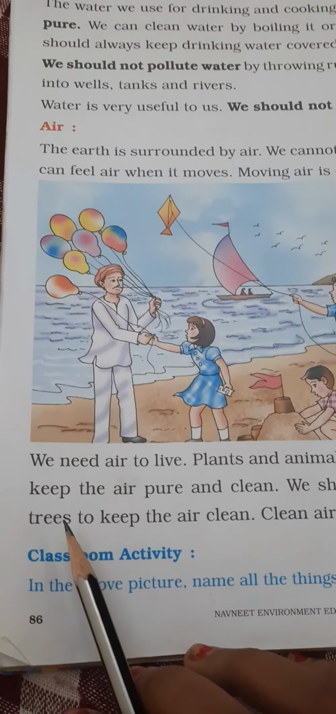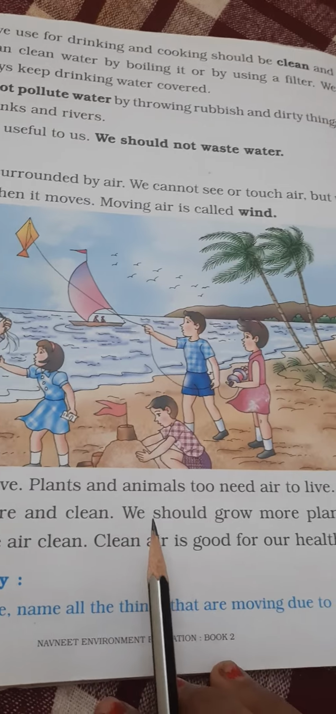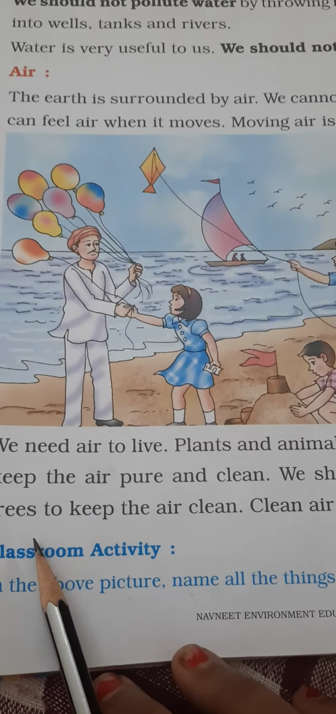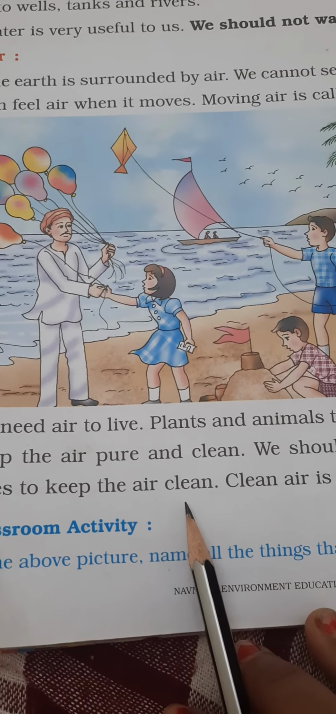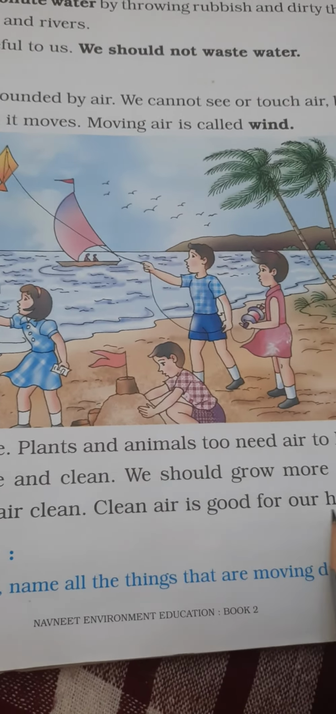Plants keep the air pure and clean. We should grow more plants and trees to keep the air clean. Clean air is good for our health.